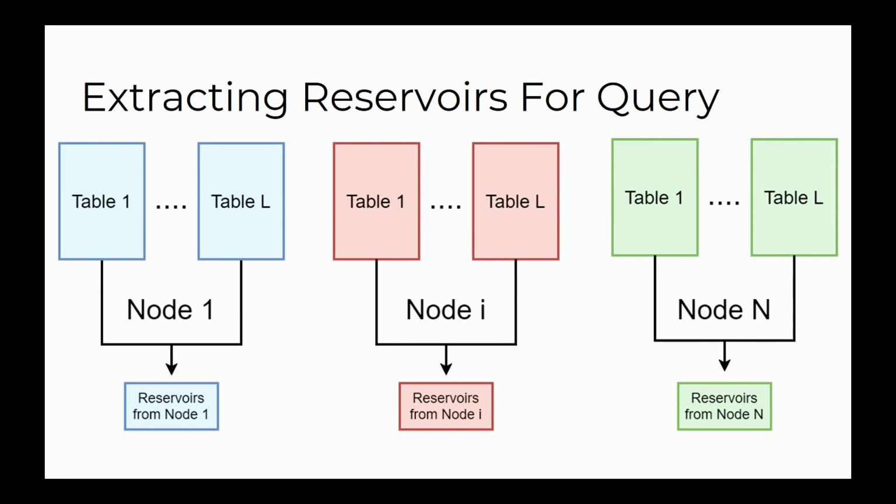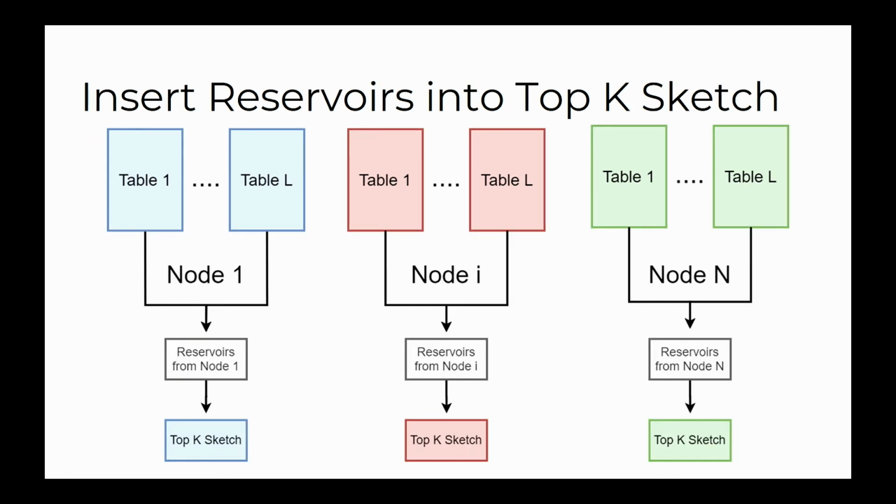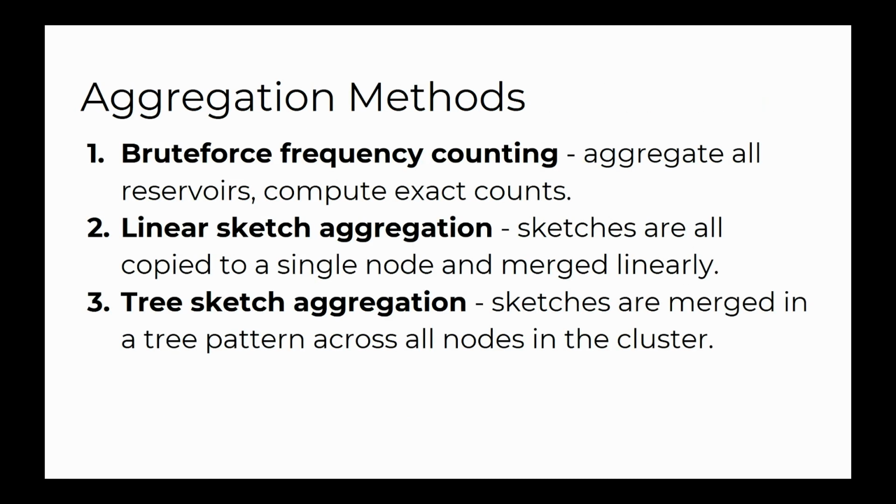And then to query it, we can take a batch of query vectors, and we can do queries in batches to increase the parallelism. And we can compute the hash of those query vectors in parallel using the cluster. We can aggregate those query hashes, distribute them to all the nodes, and then sample the reservoirs corresponding to those query hashes. Once we have those reservoirs, we can construct a sketch using each of those reservoirs in each of the nodes. And now the question is, how do we aggregate these results into one final set of nearest neighbors for each query? So we have three different methods we looked at for that.